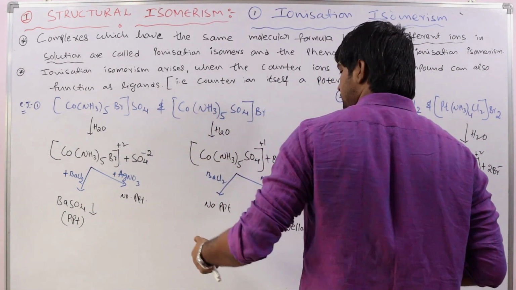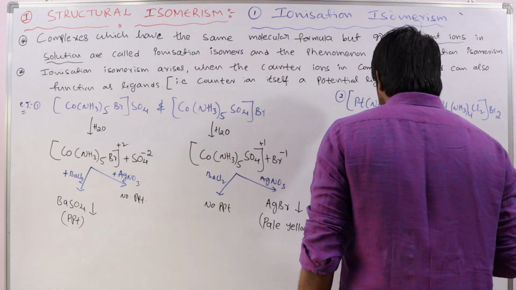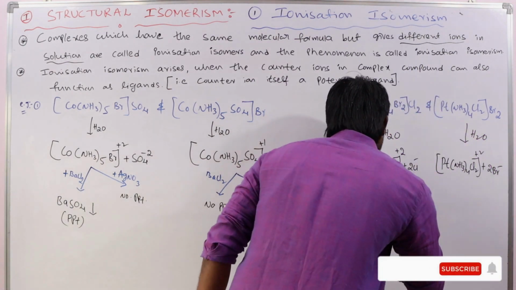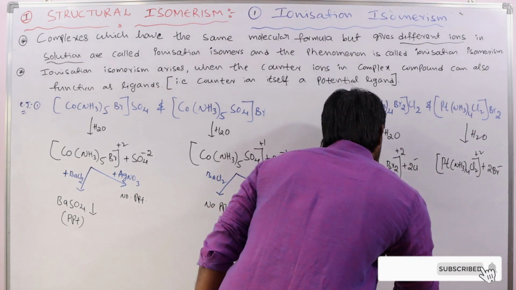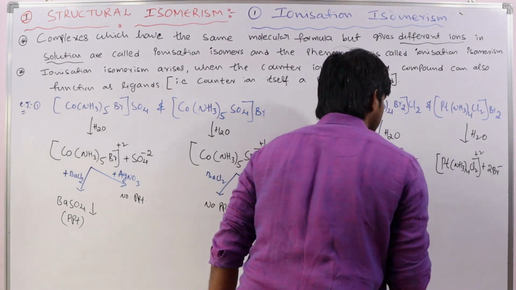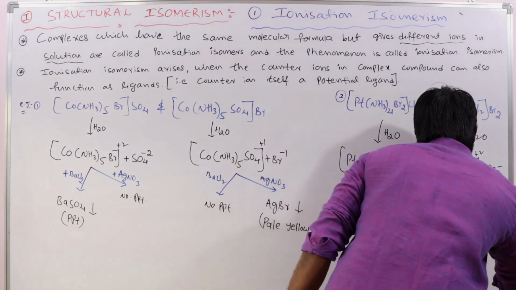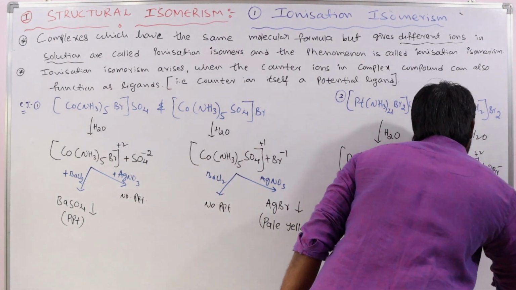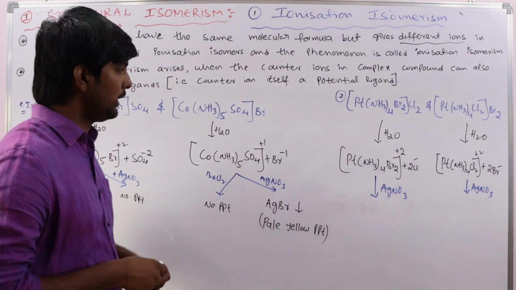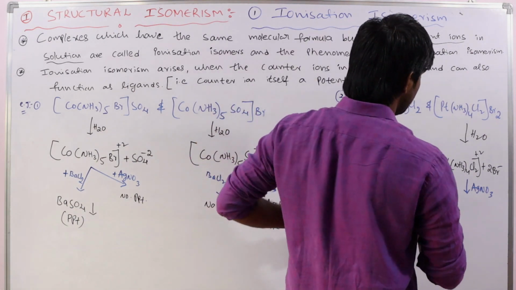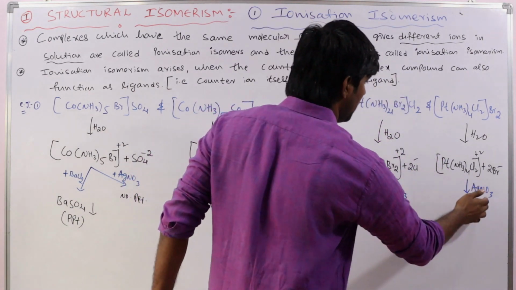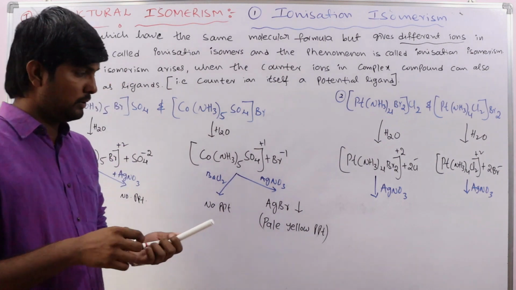In the same way we can do the test here also. Add AgNO3 to this solution, and add AgNO3 to this solution as well. Here there is no need to separate, so we directly add AgNO3 to each solution.